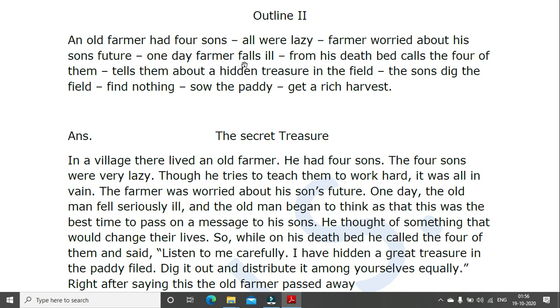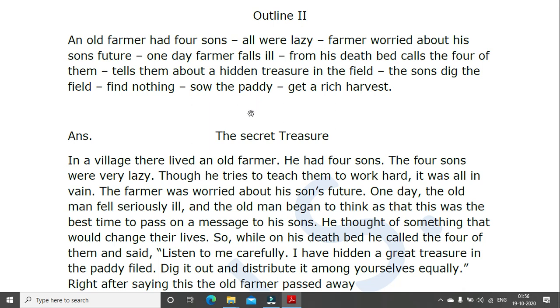But as far as possible, in your answer, you have to make it into past tense. Remember what I told you, the little rules points to remember. Make into past tense. So even though in this outline is given farmer falls ill, you will write the farmer fell ill. Okay. From his deathbed calls the 4 of them.